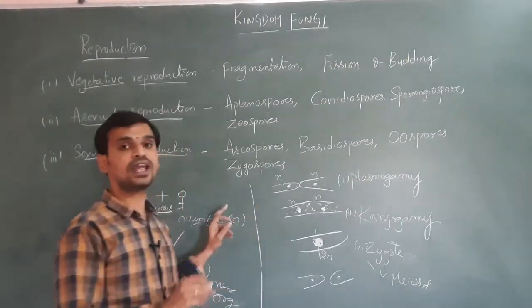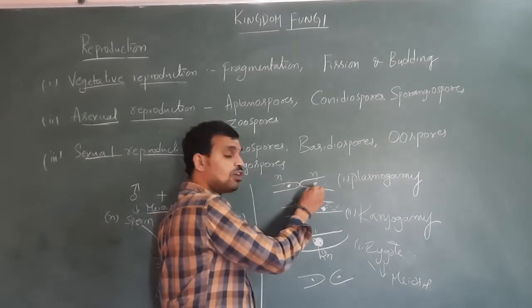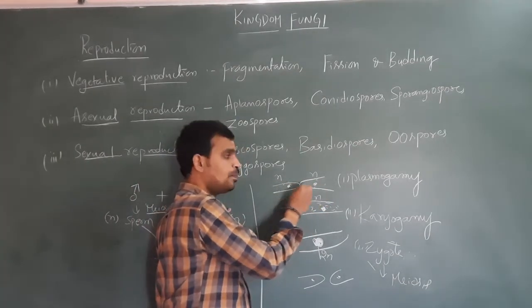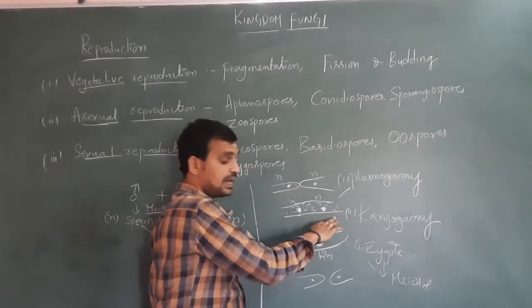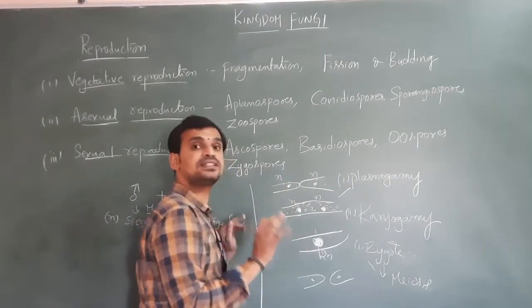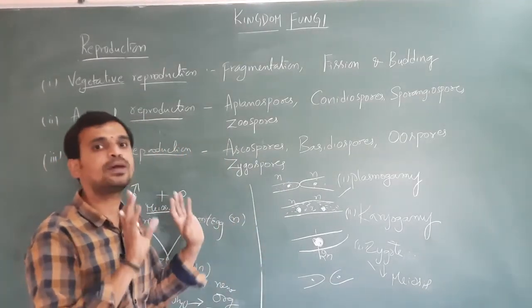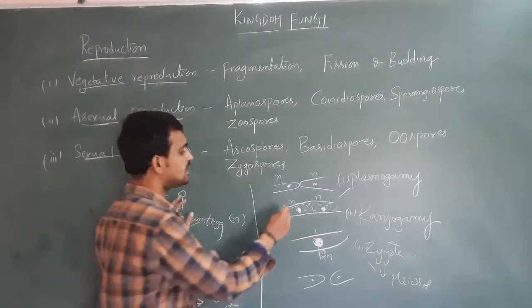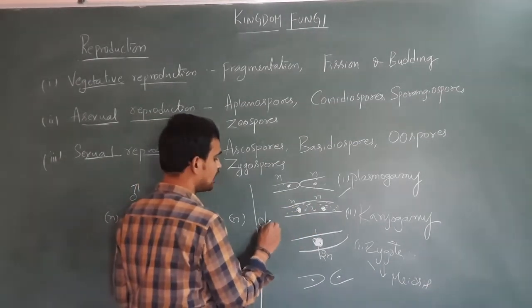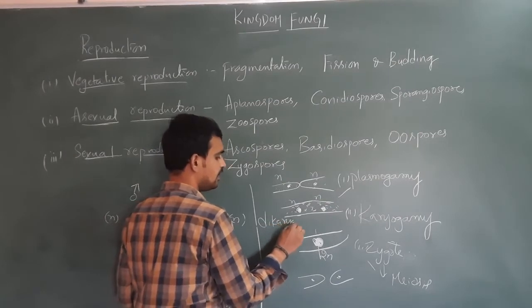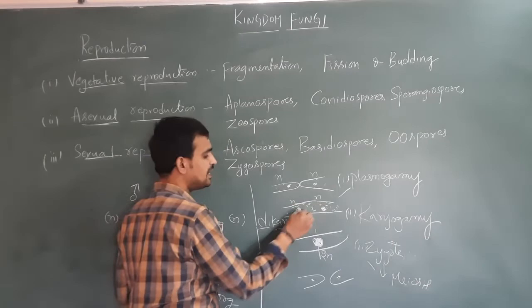In some other fungi, the two haploid hyphae come in contact with each other, the protoplasm will be fused, and the first step will be completed. Next, karyogamy should take place. In some fungi, karyogamy does not take place soon after plasmogamy, which means the cell consists of two nuclei. That is called dikaryon. Di means two, karyon means nucleus. Two nuclei will be present in a single cell.